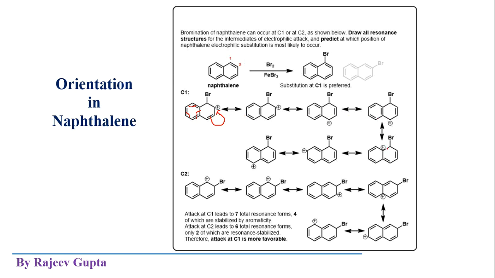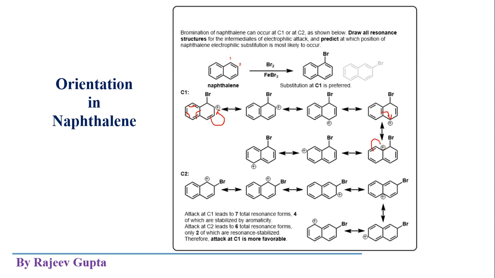Now we can disturb the aromaticity of this second ring by the movement of these pi electrons to this side. So we are shifting like this, and we get positive charge on this carbon atom. This is 1 2 3 4 5 6 7 8 9, the ninth number carbon atom.